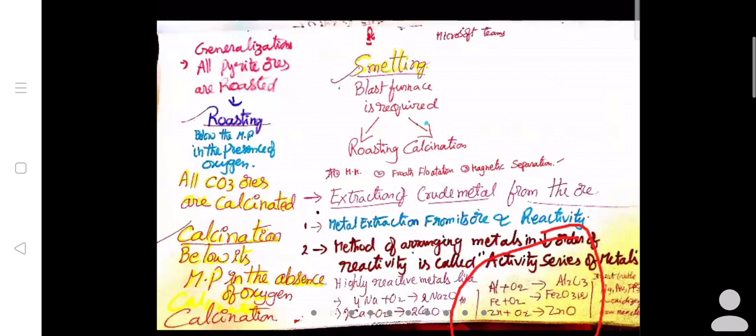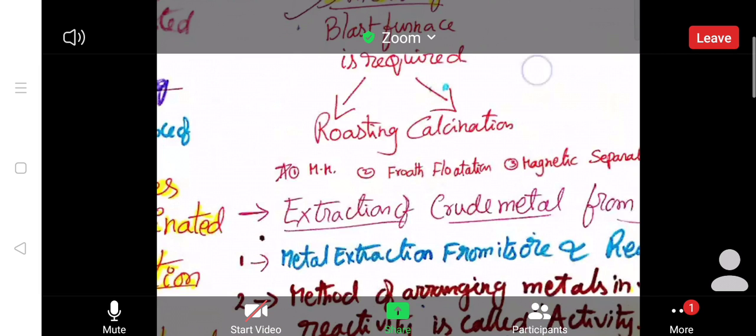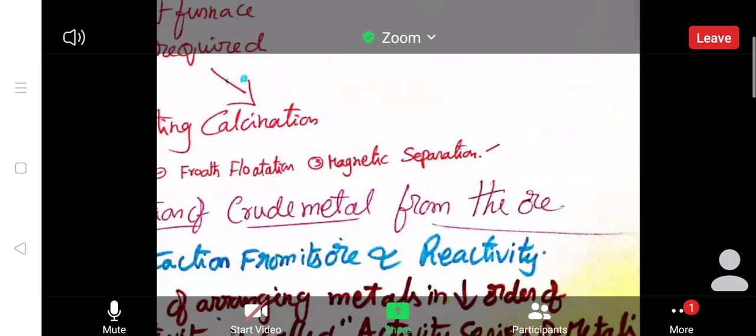Next, noble metals will be there. I told you already: platinum, aurum and argentum. Ag means silver, argentum; Au means aurum, gold; Pt means platinum. These three metals will not oxidize, they will not combine with oxygen. So they are called noble metals, or they are also called low reactive metals. Is it okay?